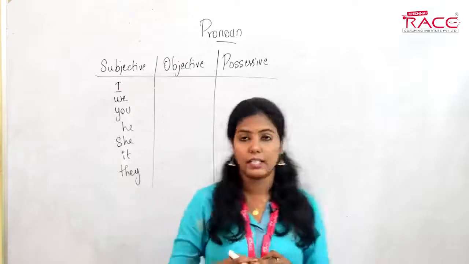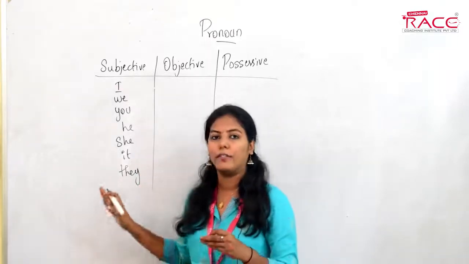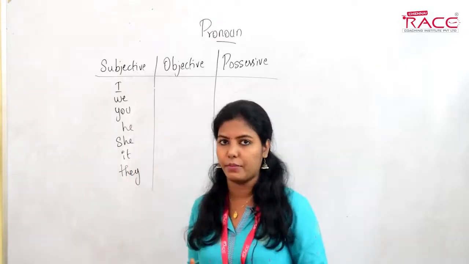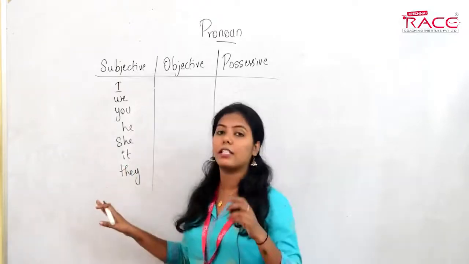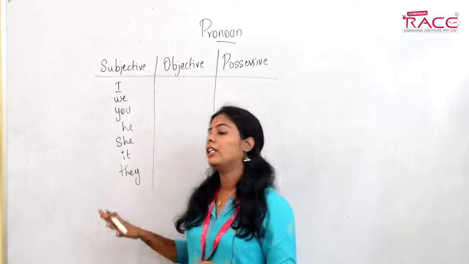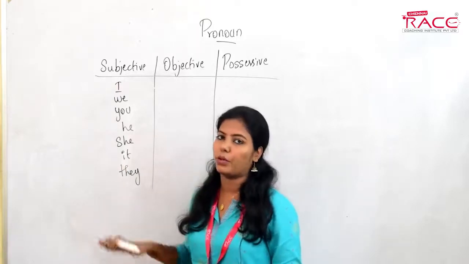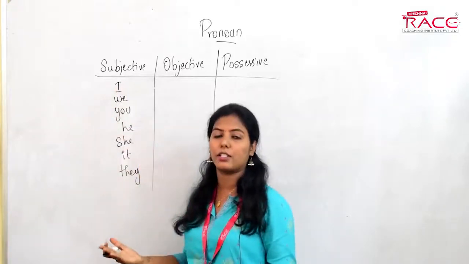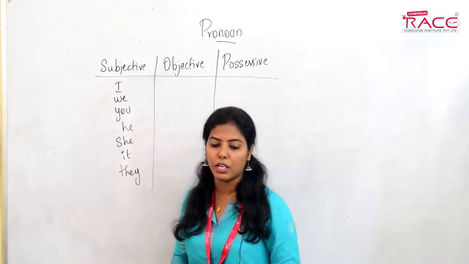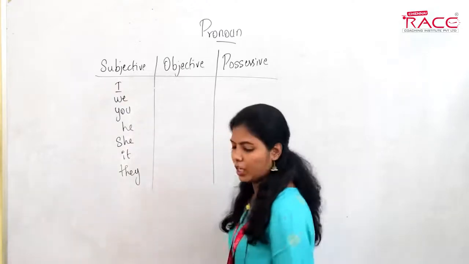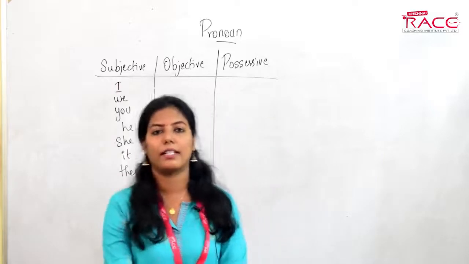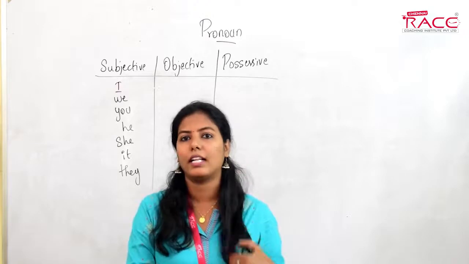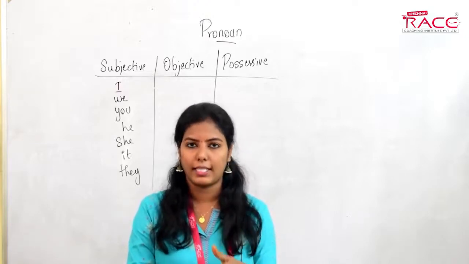This is the subjective form of pronoun. When you are using a pronoun in its subjective place, as a subject, this must be its form. Do not change this form. How about objective? When I is changed to object, how will you change? For example, when I tell you a sentence like, I was attacked by him.